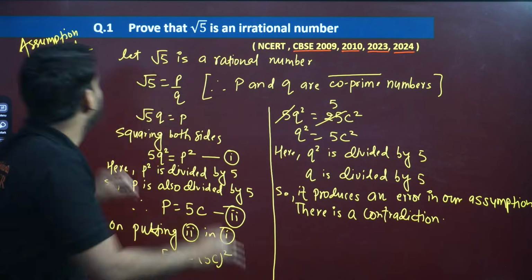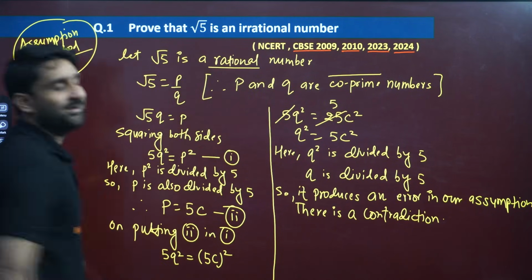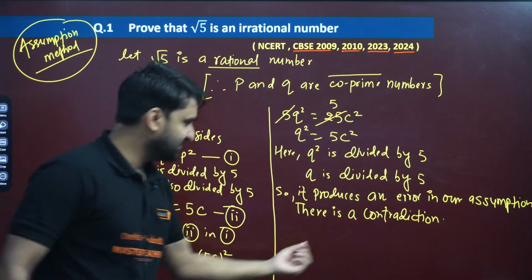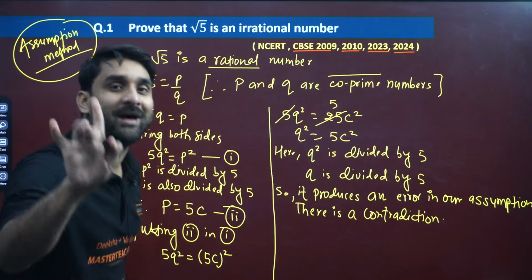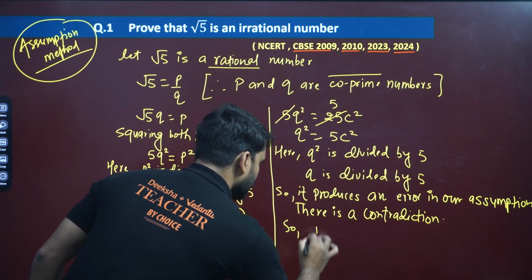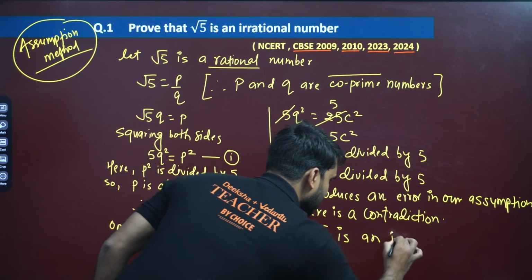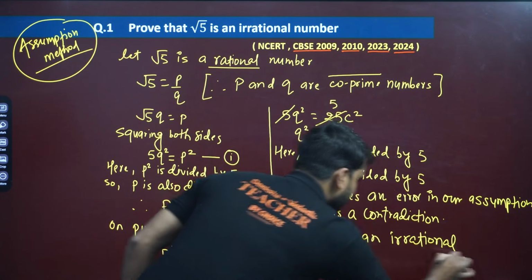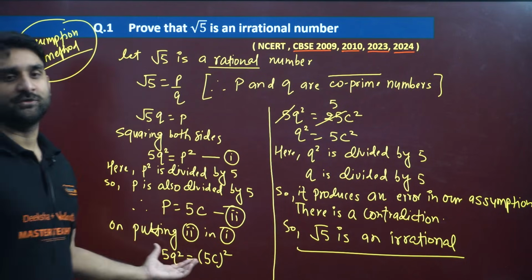Why? Because we assumed root 5 is a rational number. There is an error in our assumption. This is a contradiction. Why a contradiction? Because we assumed root 5 as a rational number. So root 5 has to be an irrational number. Yes, my dear, because we are facing a contradiction, we are facing some error. This is all about the solution.